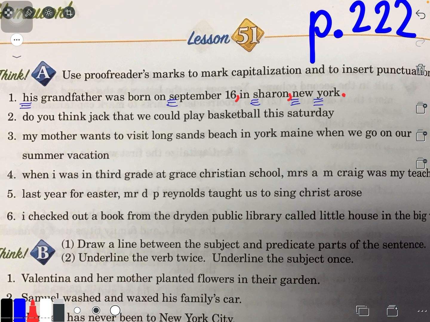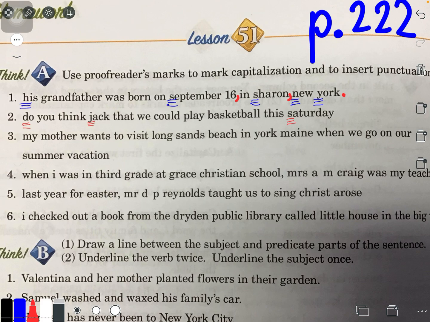Number 2, do you think, Jack, that we could play basketball this Saturday? Good question to ask a friend. So of course, I'm going to capitalize in necessary places, like at the beginning of the sentence, like do. Jack, that's the name of someone. Basketball doesn't need to be capitalized because it's the name of a sport, but it's not like the name of a team. So it's more of a common noun than a proper noun. I do need to capitalize Saturday though, because it's the name of a day.